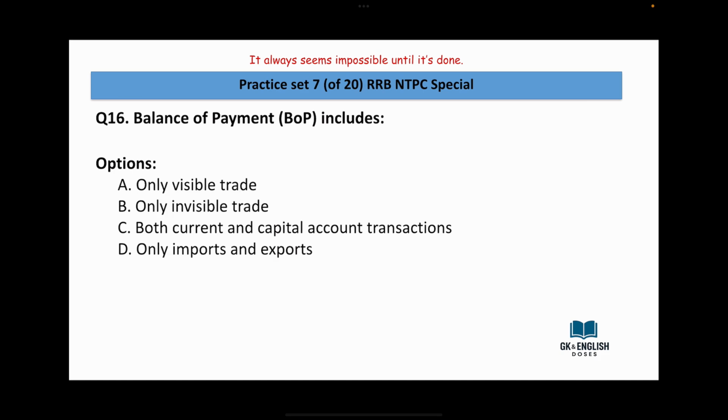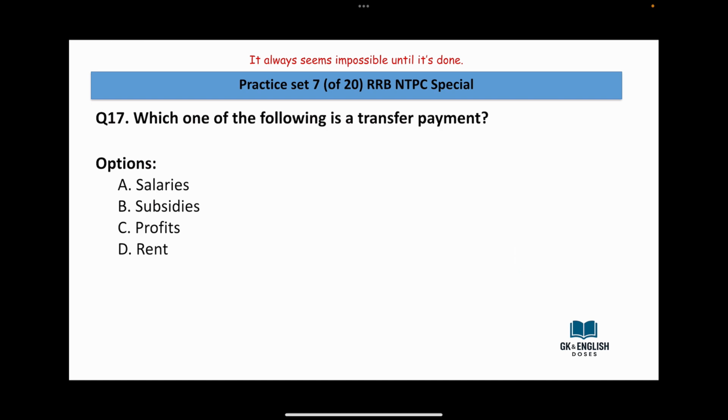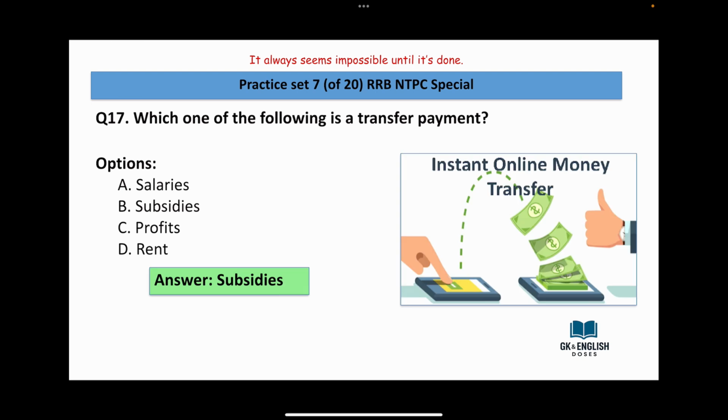Balance of payment BOP includes only visible trade, only invisible trade, both current and capital account transactions, only imports and exports. Answer is both current and capital account transactions. Which of the following is a transfer payment? Salaries, subsidies, profits, rent. Answer is subsidies.